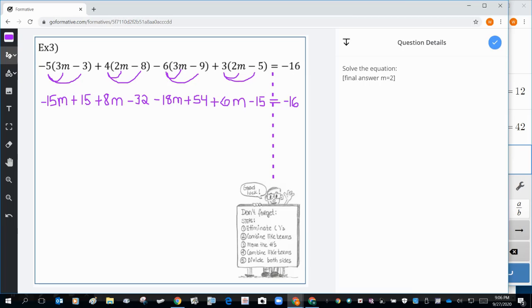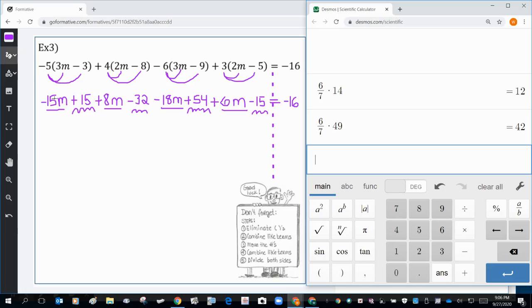All right, now we're going to do step number 2, which is combine like terms. So in this case, I'm going to combine negative 15 with 8, negative 18 with 6. Also, I'm going to combine 15 with negative 32, with 54, and with negative 15. So in this case, I am going to show it in the calculator, so you can see that you can write everything at once.